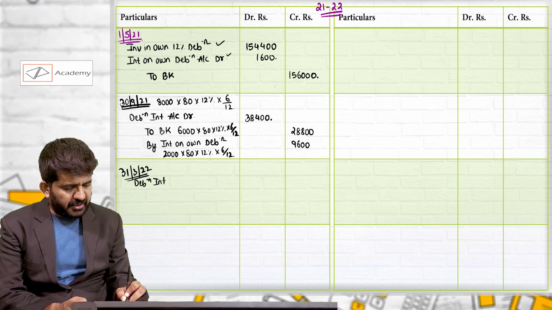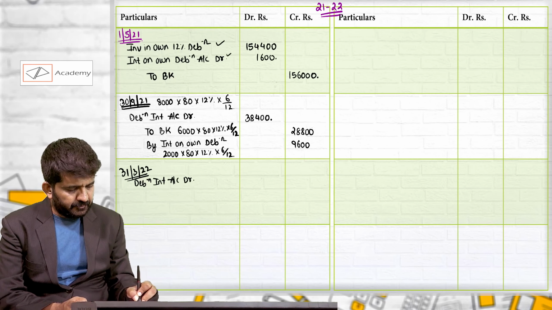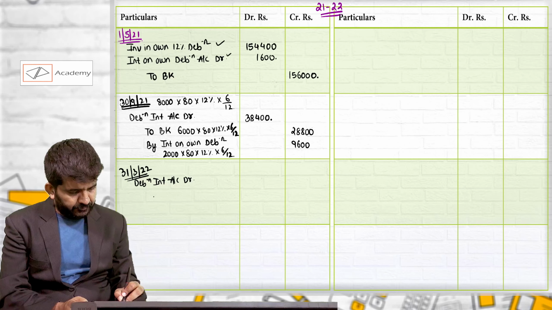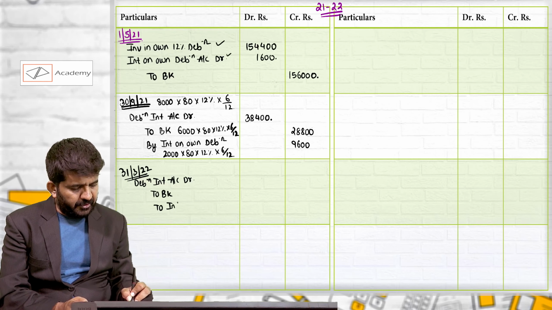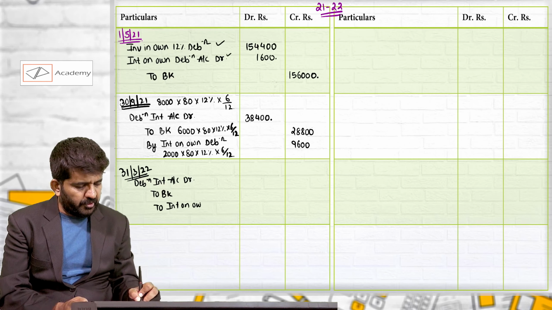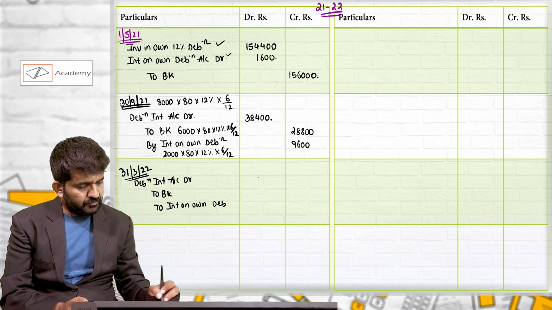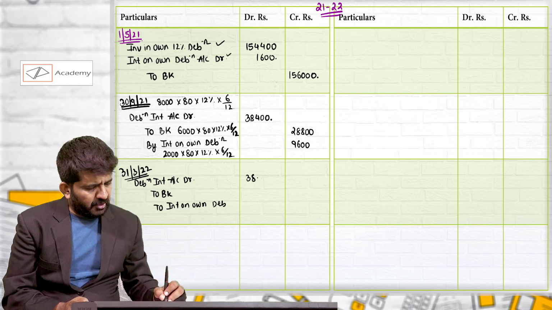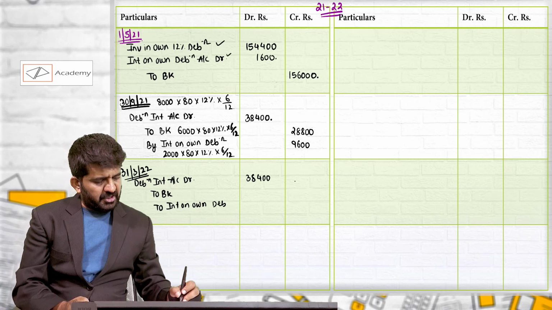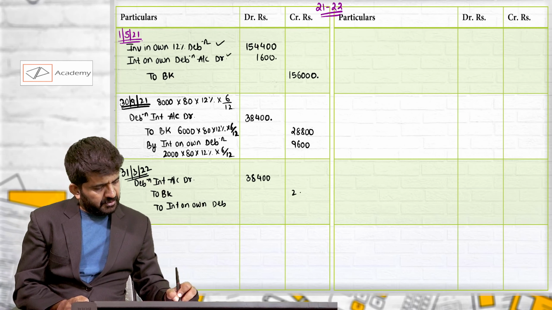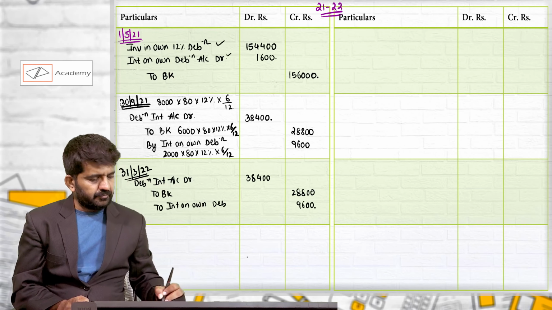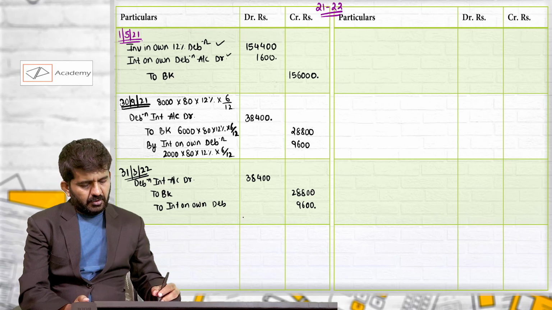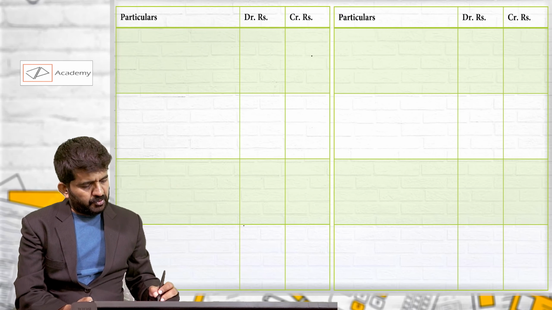Debenture interest account debit to bank to interest on own debentures. Figure will also remain same because there has been no change from 30th September to 31st March. Debenture interest will be closed in P&L account.